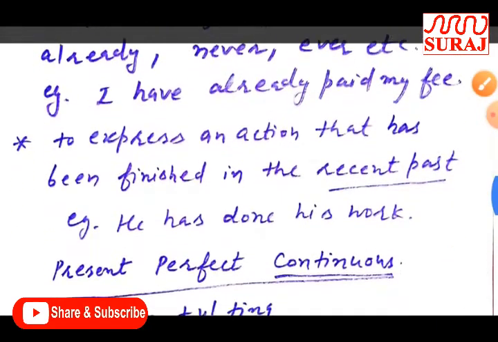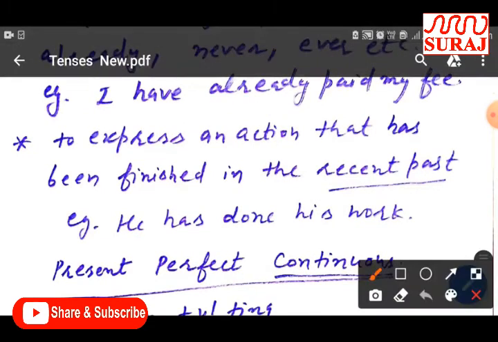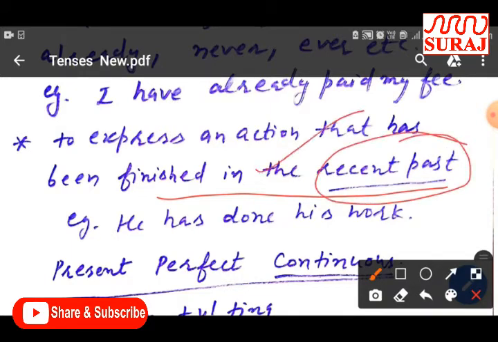After that, in the second rule, to describe an action that has been finished in the recent past, we should use present perfect tense. To understand this rule in a better way, there is an example: He has done his work.